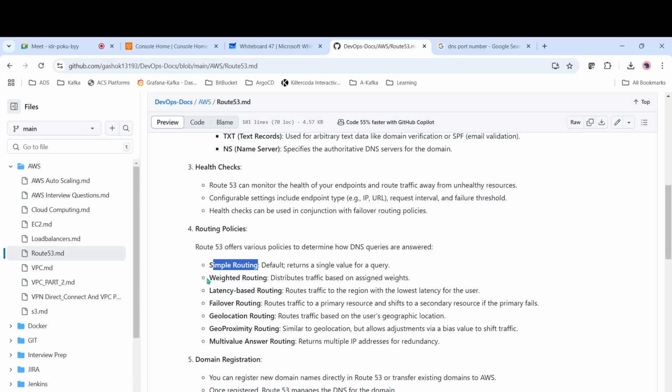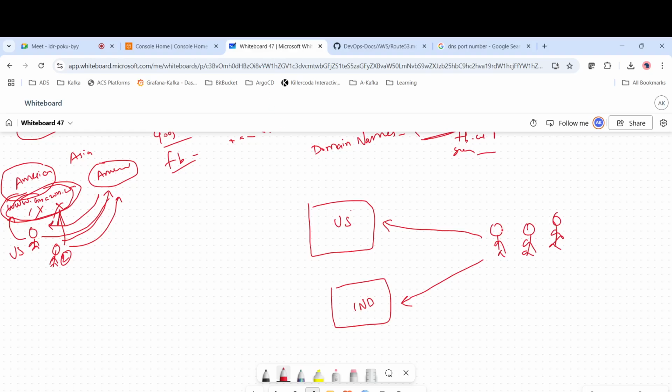But what is weighted routing? For example, here we have three users, and these three users are creating 100% of the traffic. Now we have to configure a weighted split. You can configure 50% of traffic to go to the US and 50% of traffic to go to India. Otherwise, you can configure 70% of traffic to go to the US and 30% of traffic to go to India. So you can define the weight, like how much traffic should go to the US and how much traffic should go to India. Why would we define 70% traffic to the US and 30% traffic to India?